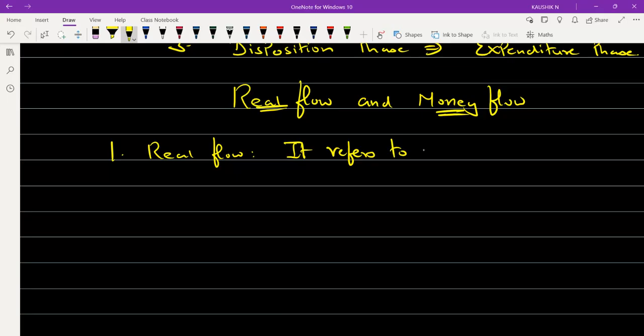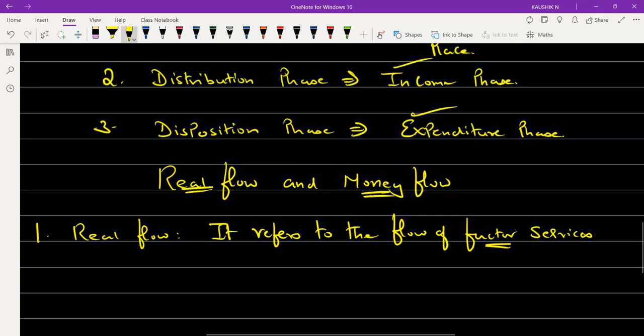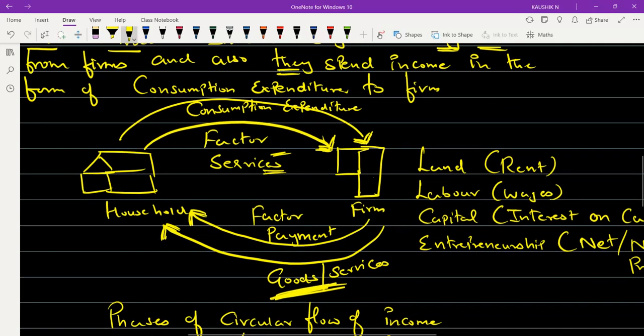It refers to the flow of factor services, from where to where? When I say factor services, from where are the factor services getting exchanged?